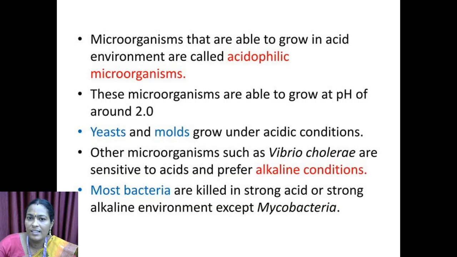Microorganisms that are able to grow in acid environments are called acidophilic microorganisms. These microorganisms are able to grow at pH of around 2.0. Yeast and molds grow under acidic conditions. Other microorganisms such as Vibrio cholerae are sensitive to acids and prefer alkaline conditions. Most bacteria are killed in strong acid or strong alkaline environments except mycobacteria.